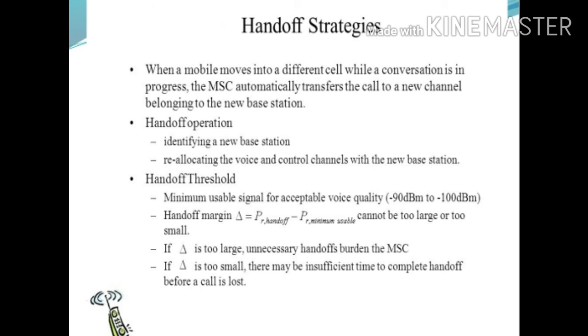The system designers must specify the optimum signal level at which handoff is initiated. First, the minimum signal level to maintain a call is decided. Then a slightly stronger signal is considered for the handoff process. Means the minimum signal level is useful to maintain the call, and the slightly stronger signal is useful for the handoff. The equation of the handoff is given by delta is equal to PR handoff minus PR minimum level of signal.